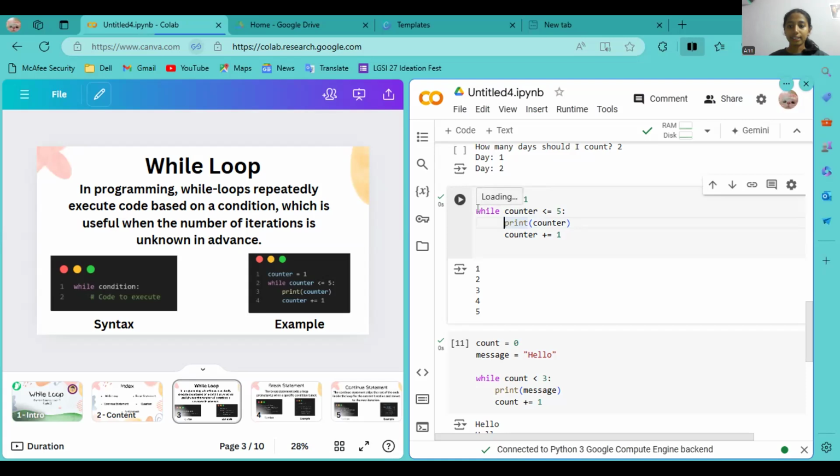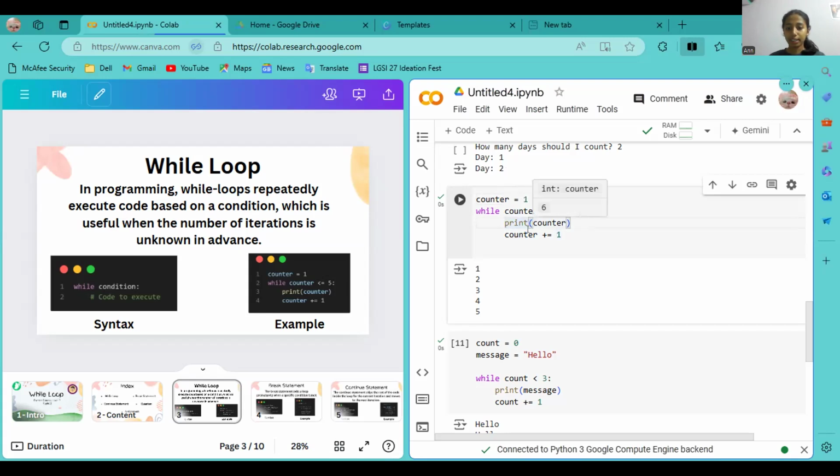The counter begins with 1 as a starting point. So when this number is less than 5, we should print counter. What is inside the variable counter? The number 1.